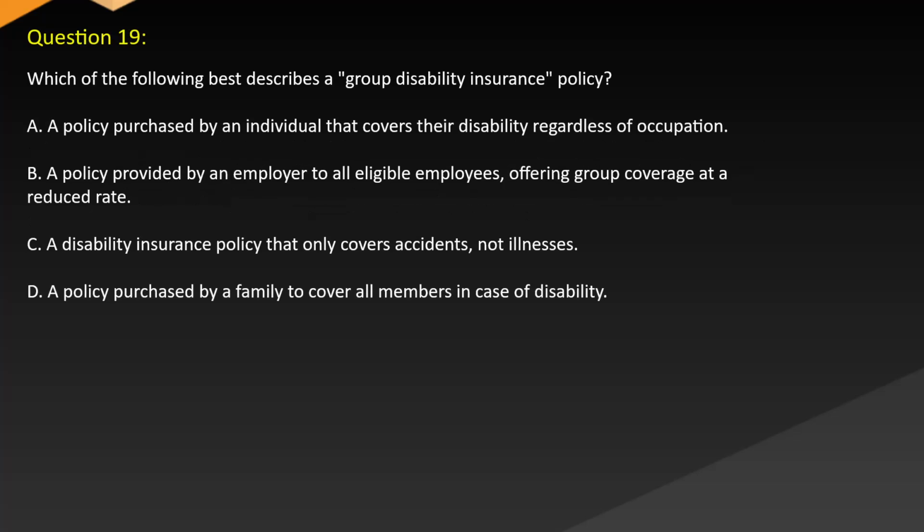Question 19. Which of the following best describes a group disability insurance policy? A. A policy purchased by an individual that covers their disability regardless of occupation. B. A policy provided by an employer to all eligible employees offering group coverage at a reduced rate. C. A disability insurance policy that only covers accidents, not illnesses. D. A policy purchased by a family to cover all members in case of disability.